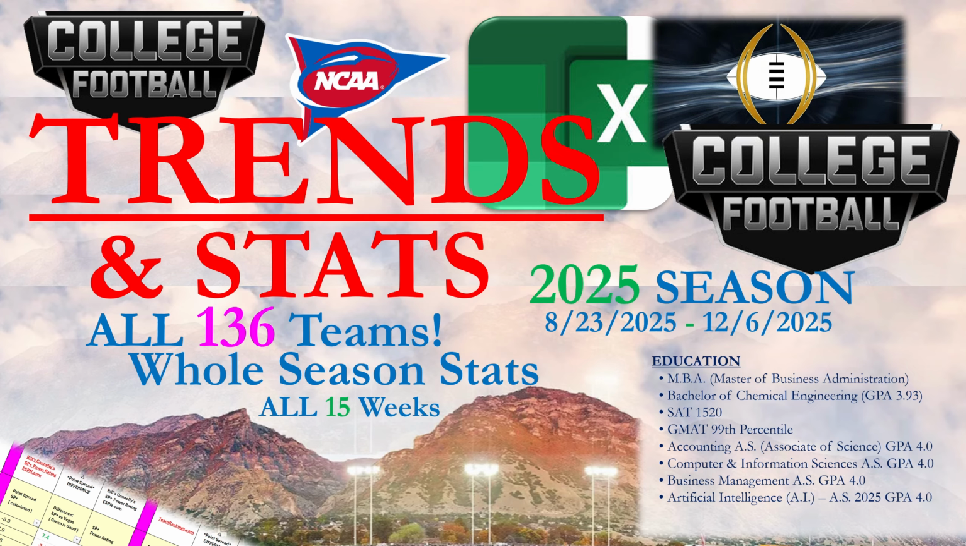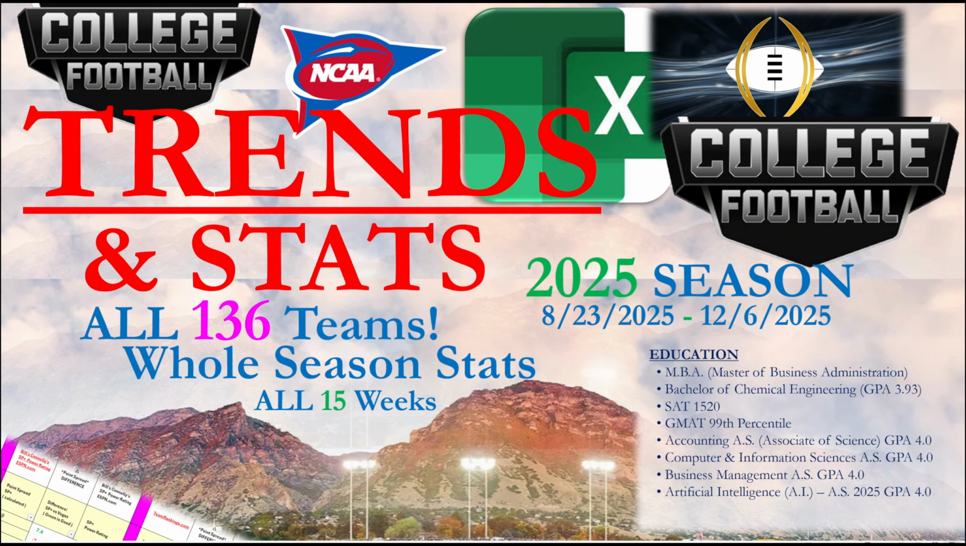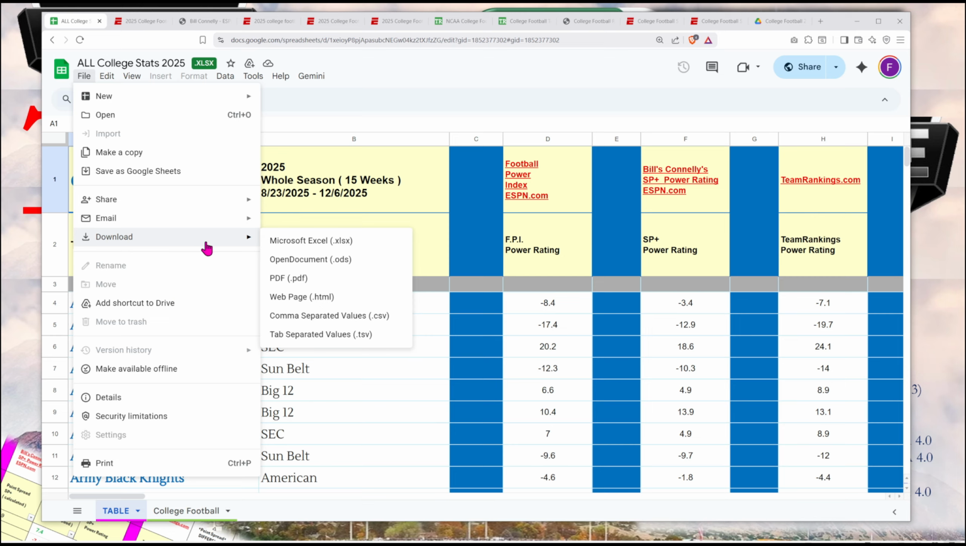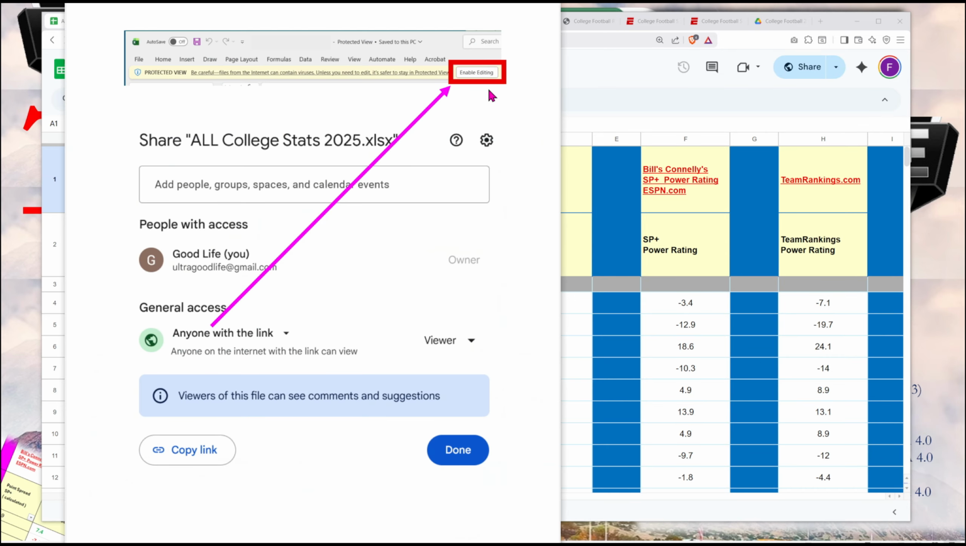First, let's look at the first Excel file, which has the 2025 whole season stats covering all 15 weeks of the regular season for all 136 college football teams. Go to the description box below this video, click the link at the top, and it will take you to my Google Drive, which has my Excel file named All College Stats 2025. To download this Excel file to your computer, click File, Download, Microsoft Excel. Once you've downloaded this Microsoft Excel file to your computer, click Enable Editing.